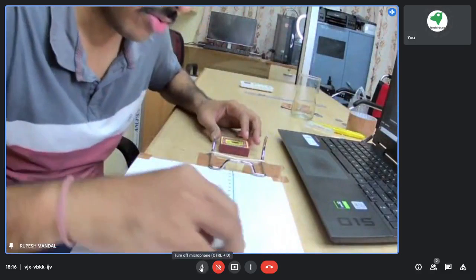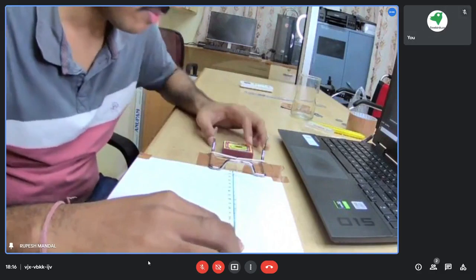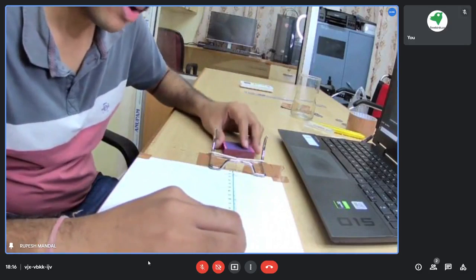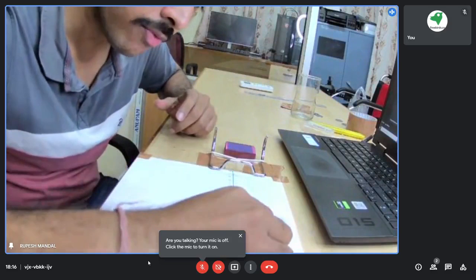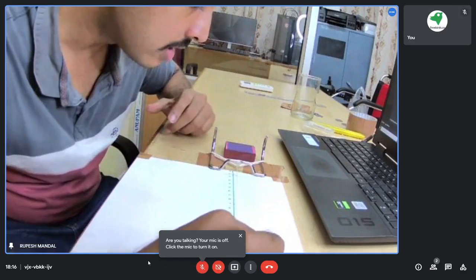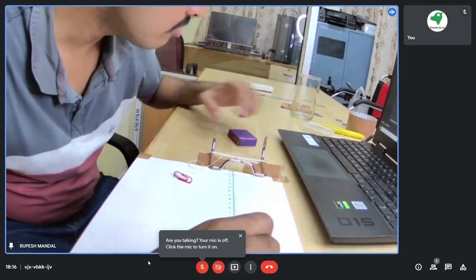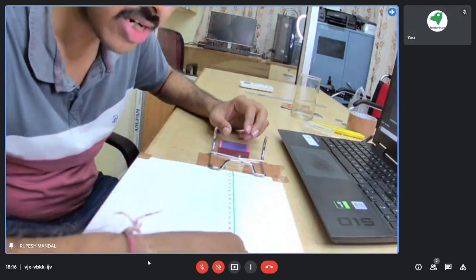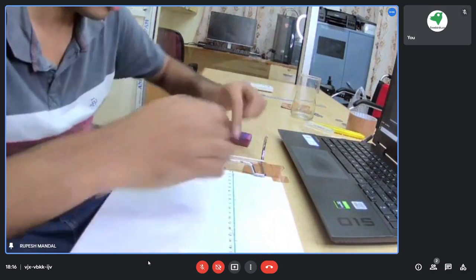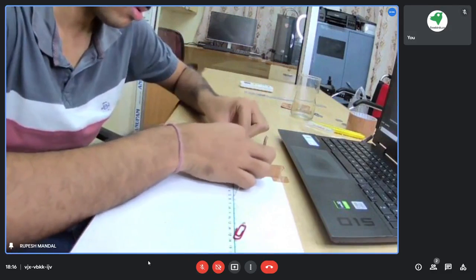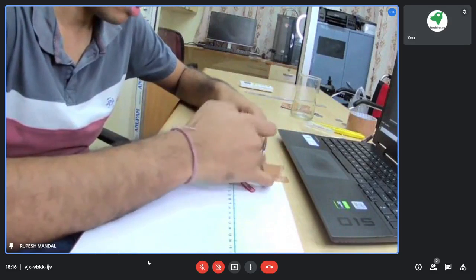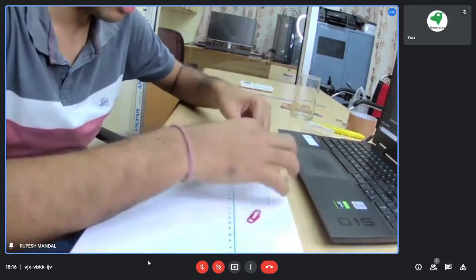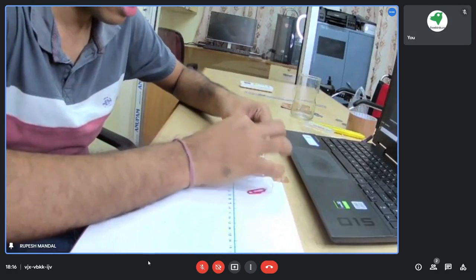Initially what we have tried, we kept this particular box empty, nothing is there. From 16 we moved this particular pin till 19 only. Then we checked how much distance it is actually moving. Very less distance, hardly 4 or 5 centimeter. So instead of 19, if... okay, it got turned off. Never mind, I will just try this one.